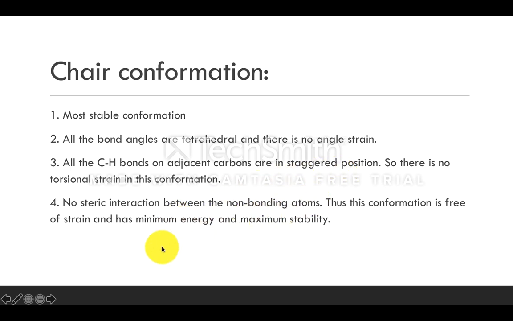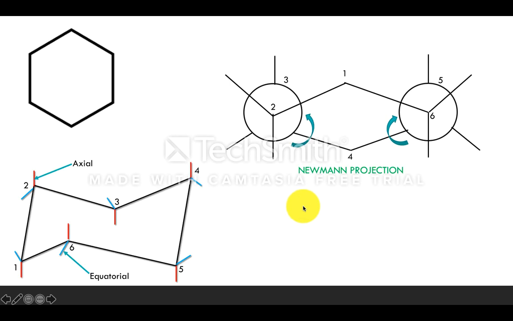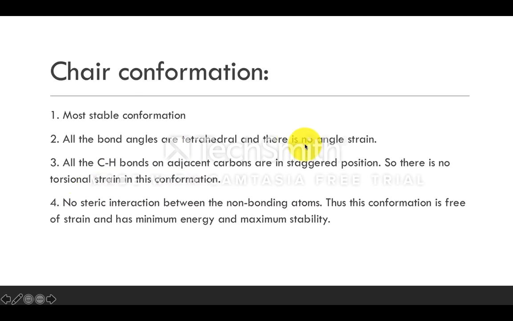And next, there is no steric interaction between the non-bonding atoms. What is meant by non-bonding atoms? This second and also the fourth are known as non-bonding atoms because they are not connected directly. Since they are present far from each other, steric interaction is also not there. Because of all these factors, chair conformation is said to be maximum stable and it has minimum energy. Since the energy is less, the compound will be more stable. So this is with respect to the chair conformation of the cyclohexane.